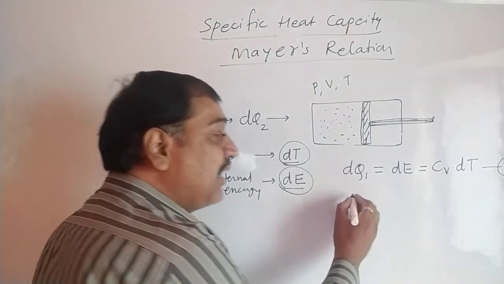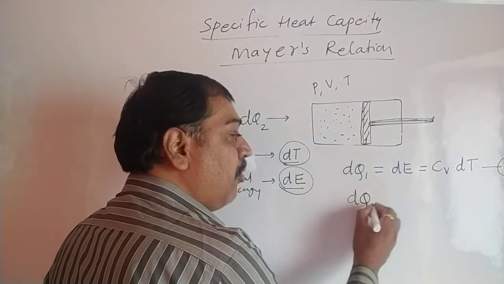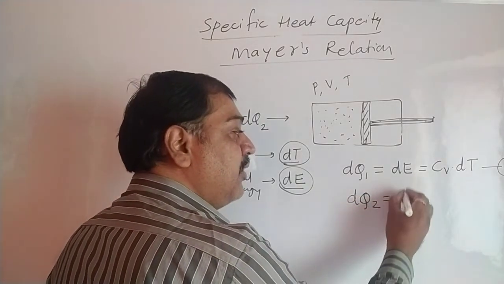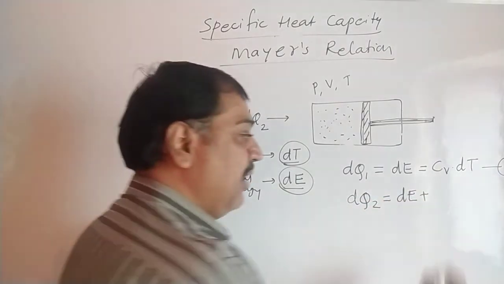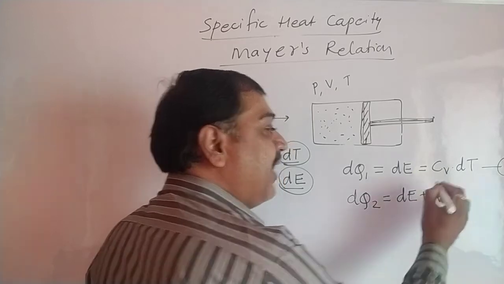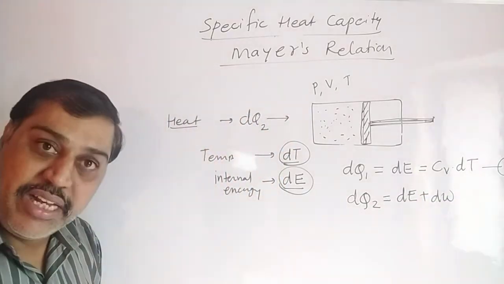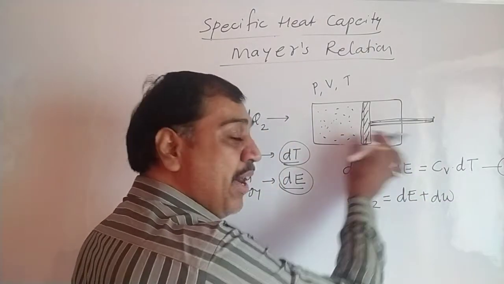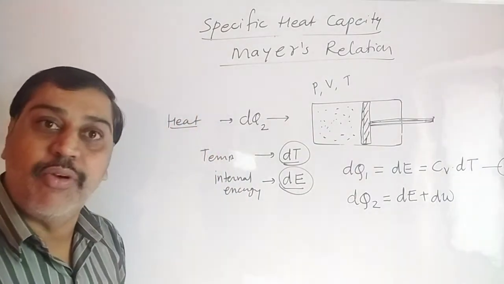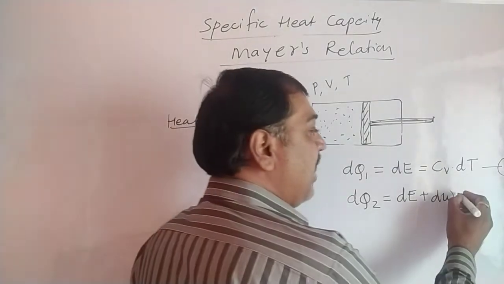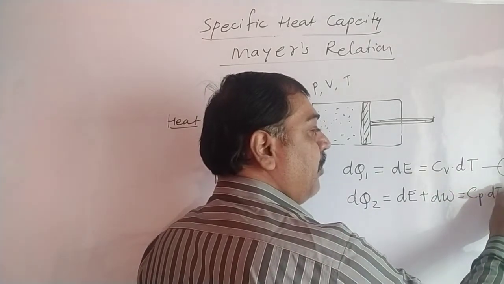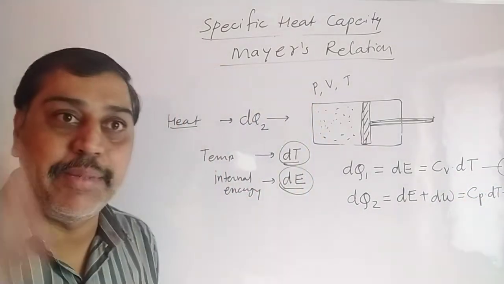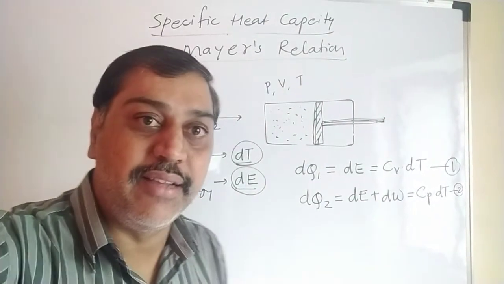So we can write another equation: the heat supplied dq is used to increase the internal energy plus some work done, which can be represented by dW, the work done in terms of movement of the piston. And if pressure is constant, this equals Cp into dT, equation 2.